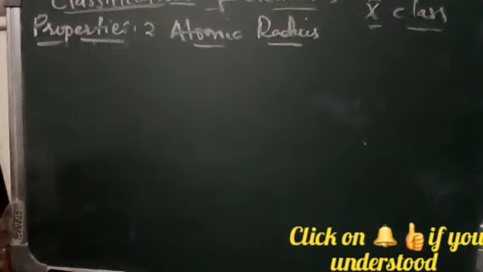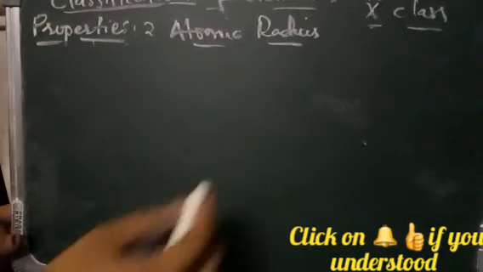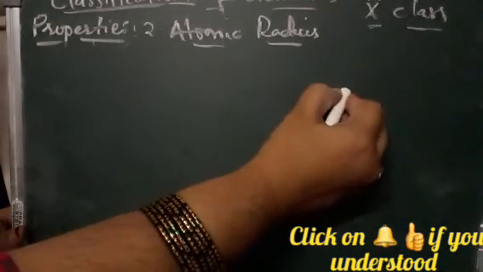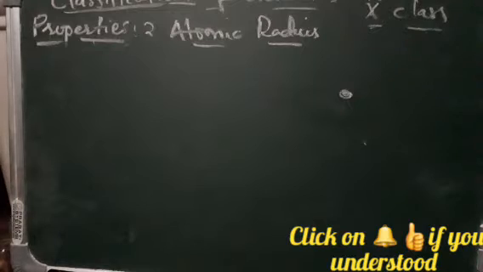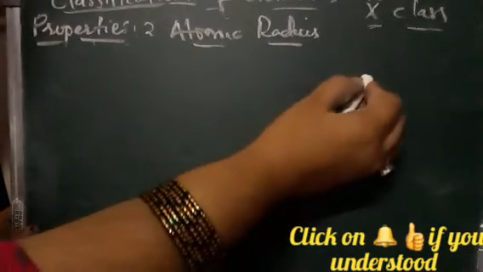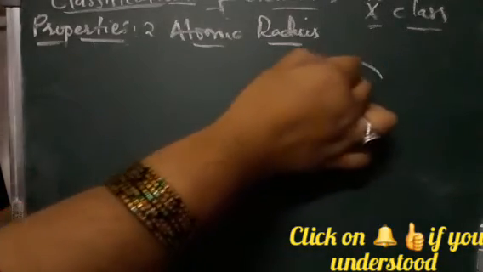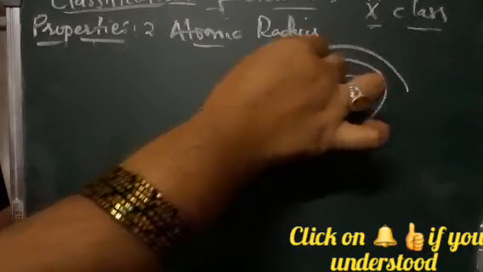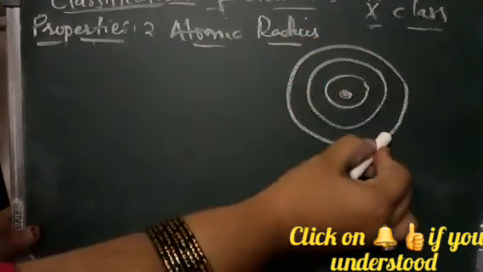The next property is atomic radius. Atomic radius is nothing but the distance from the nucleus to the outermost orbital. Suppose this is the outermost orbital of the element.